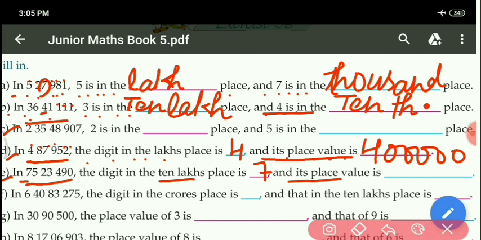Place value of 7 will be what, when 7 is given at ten lakh place? So the place value of 7 will be 70 lakh. So write here 70 lakh. Make here 6 zeros, because in ten lakh how many zeros will be there, 6 only. Got it? Similarly you can do F1 part also. So this is your homework, F1 part.